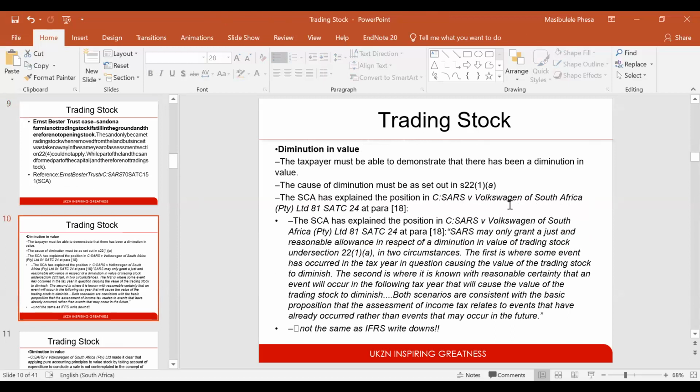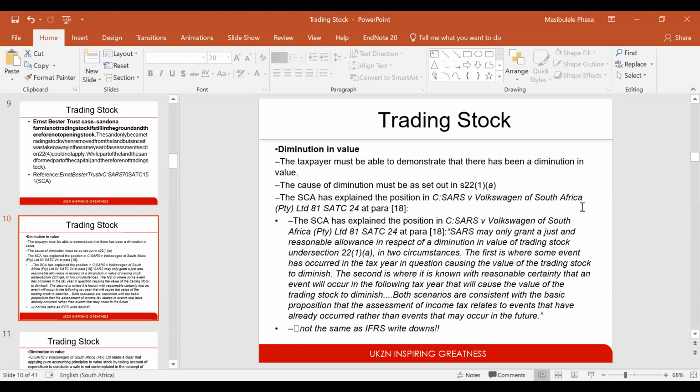All right, let's go through this other one. So, diminution in the value. The taxpayer must be able to demonstrate that there has been a diminution in the value of trading stock, and the cause of the diminution must also be set out, as per section 22.1. Then the SCA explained the position in the case of SARS versus Volkswagen South Africa.